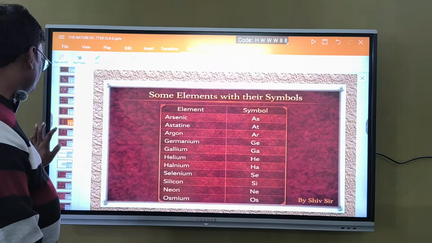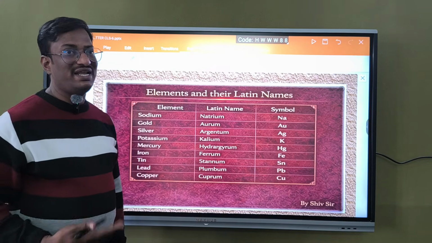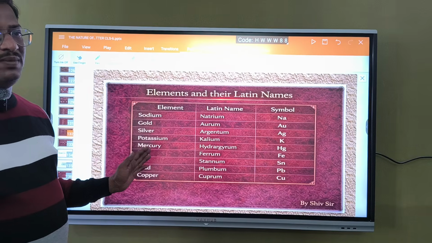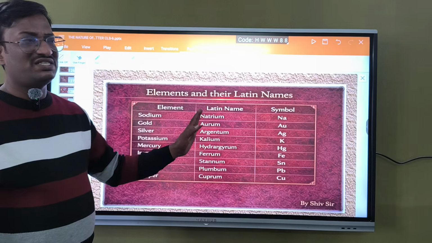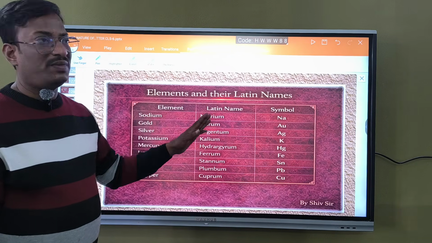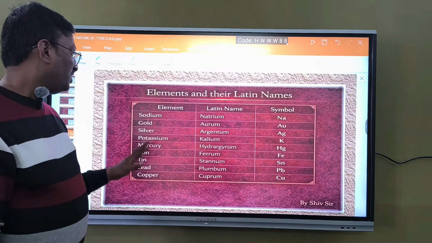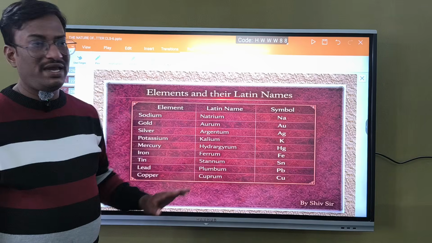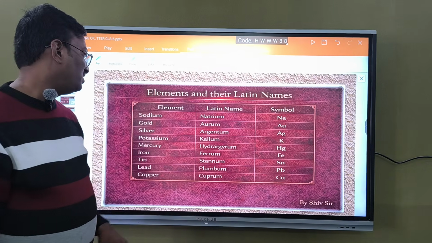Next, some more elements. These are Latin name elements. They have a Latin name as well as a symbol. Sodium, the Latin name is natrium, symbol Na. Gold, Aurum, Au, and silver, argentum, Ag. Potassium, kalium, K. Mercury, hydrargyrum, Hg.